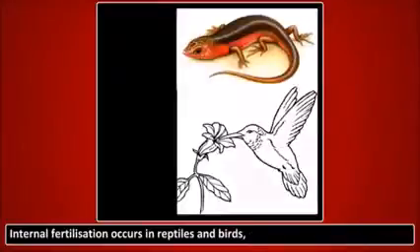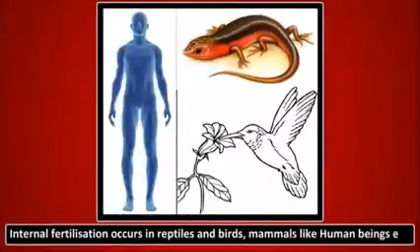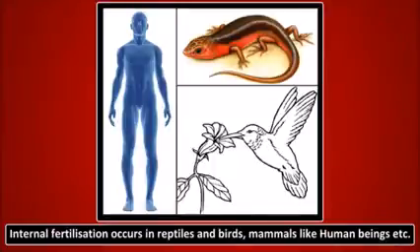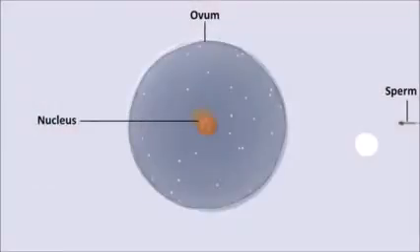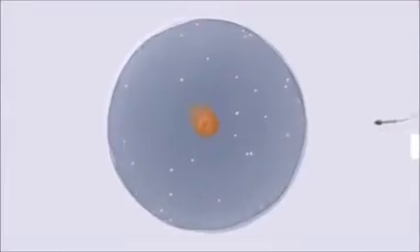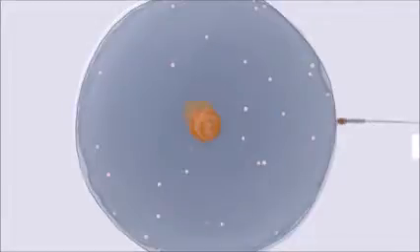Internal fertilization occurs in reptiles and birds, mammals like human beings, etc. In this type of fertilization, the male transfers the sperms inside the female body during mating.